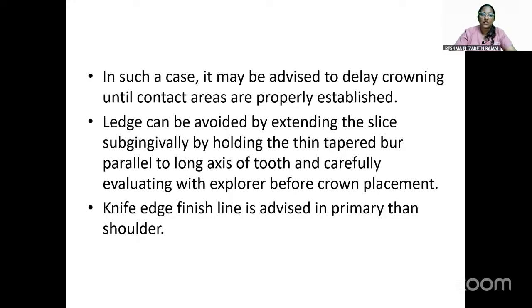A ledge can also be avoided by extending the sides subgingivally, holding the thin tapered bur parallel to the long axis of the tooth, and carefully evaluating with the explorer before crown placement. A knife edge finish line is advised in primary teeth rather than a shoulder.